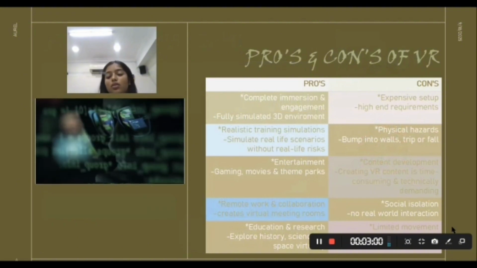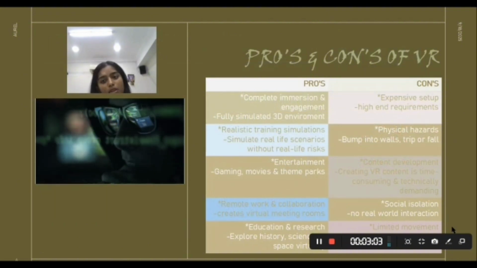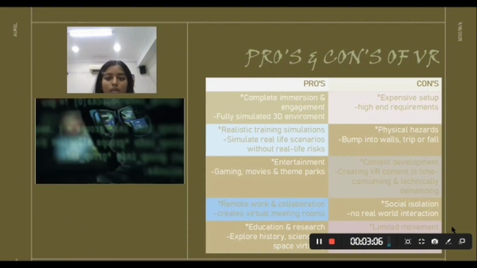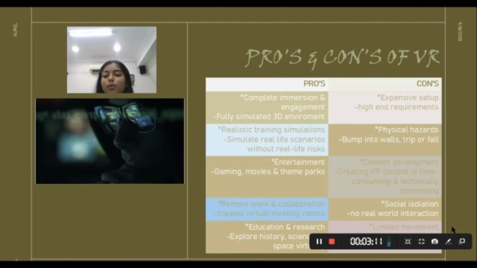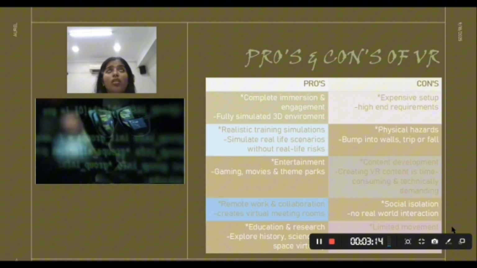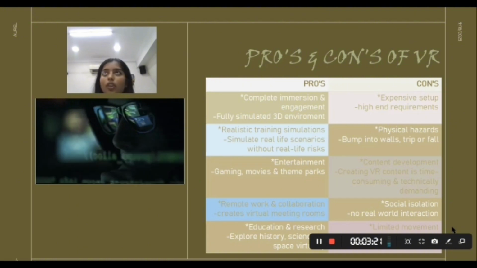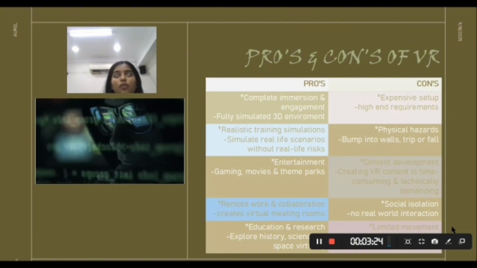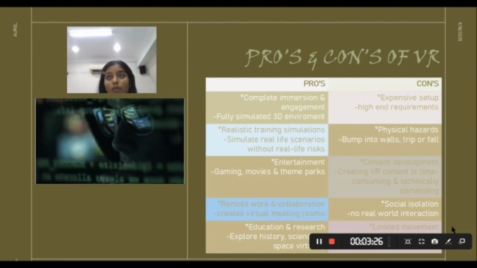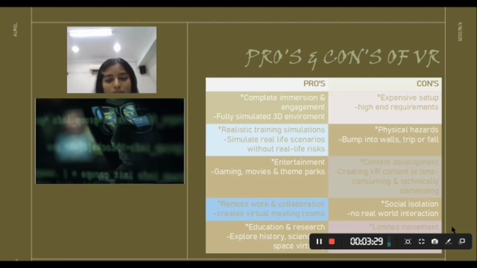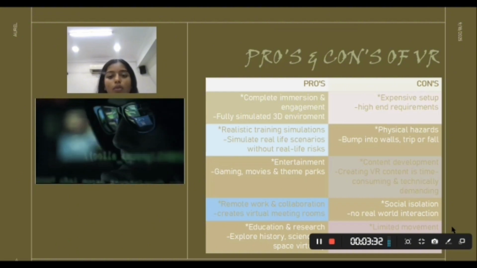Next, speaking on the pros and cons of virtual reality. It's pretty much the same, but just a bit different. Pros: completely immersed and engaged in the virtual world. Realistic training simulations, like I said previously, in fields like the medical field, aviation, or even sometimes the military, you do use a lot of AR and VR. Like in VR, speaking of the medical field, you use it in surgery, where you see a close-up of the surgery being performed to reduce mistakes. And entertainment, obviously, VR is used a lot in entertainment: gaming, movies, and theme parks.